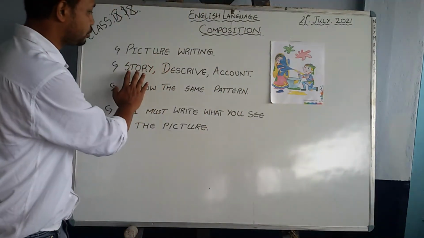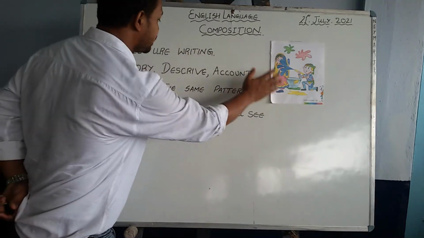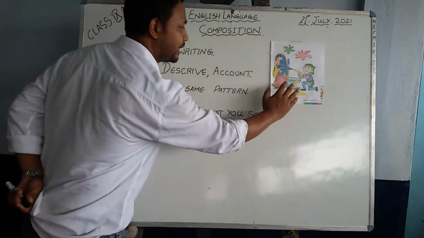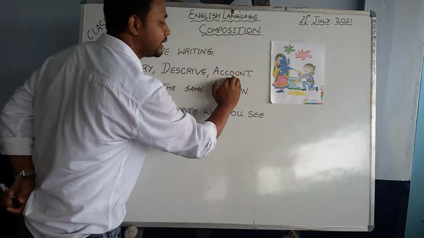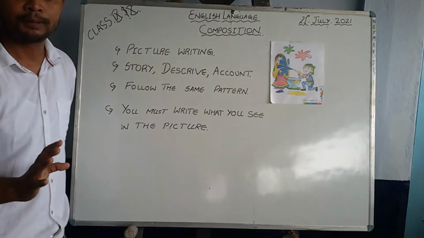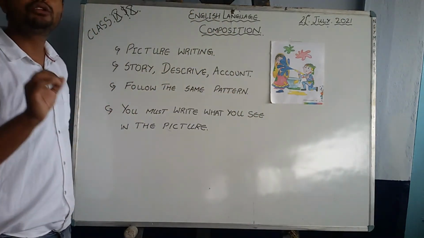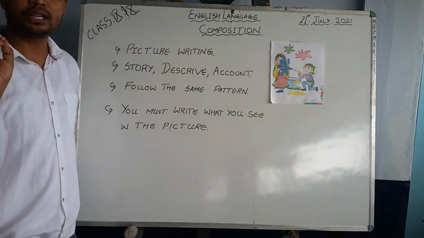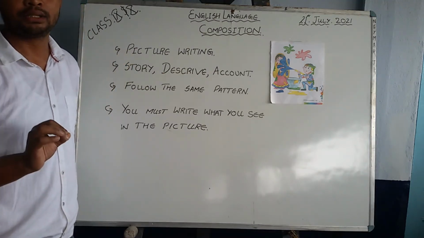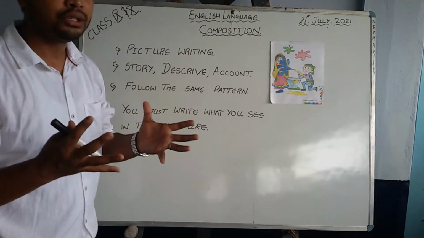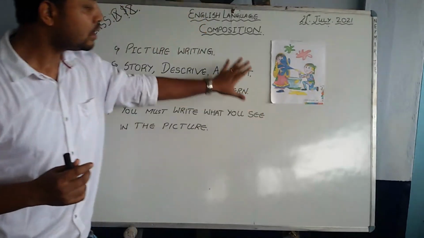If you write a story, it's okay, but you have to write what you see in the picture. If you want to describe, it's okay, but you have to write what you see in the picture. If you want to write an account, there also you need to write what you see in the picture. That is a must. If you write this, you will be awarded +2, for example. If you don't write that, your essay will be evaluated only out of 80. That much value it has when you write what you see in the picture.